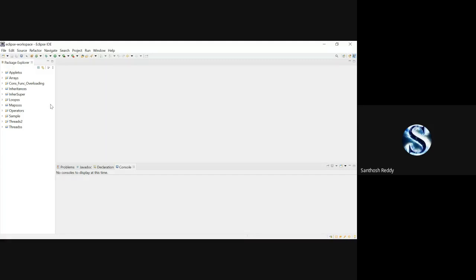Okay, can anyone say what do you mean by method overriding? Does anyone have an idea what you mean by method overriding?